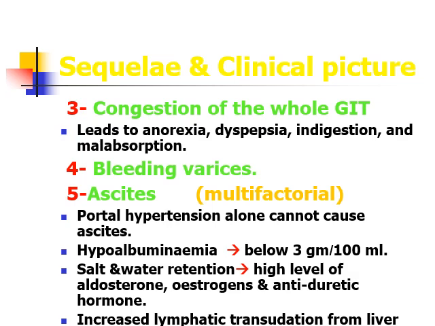Then there is salt and water retention because of hypovolemia. This hypovolemia results in secretion of aldosterone, estrogens and other antidiuretic hormones. And the third cause is increased lymphatic transudation from the liver. So ascites is one of the important clinical markers to differentiate between the prehepatic and post-hepatic causes of portal hypertension.